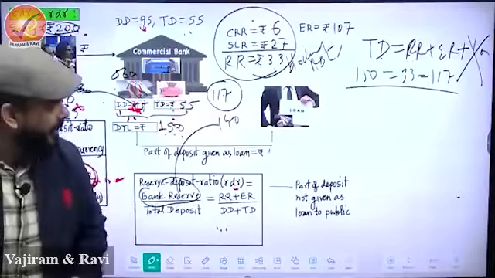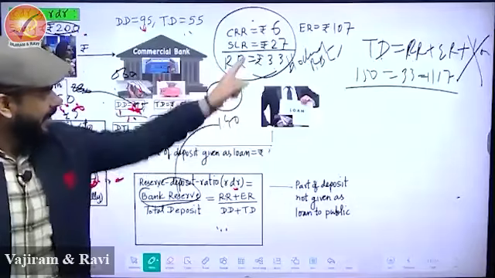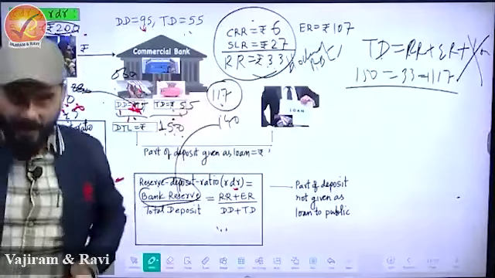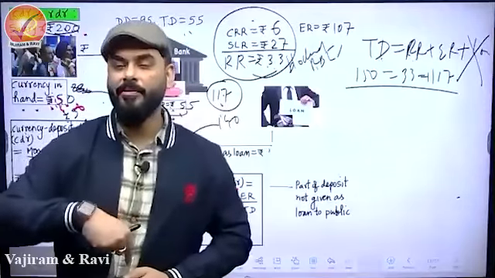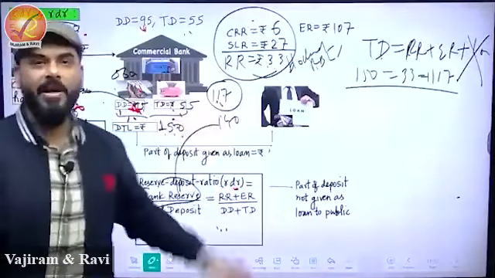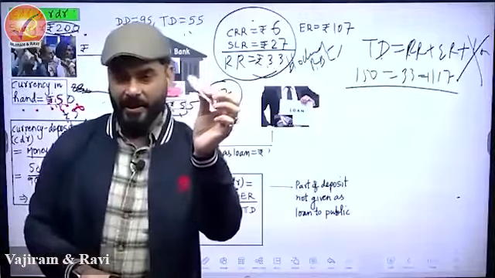Ab dekho magic. So the moment 150 reaches here, immediately this bank says my 33 is stuck, but I have got 117 in my hand, and I know that not everybody is going to come to me and take 117 at one go. See what bank will do. Bank will say, let me multiply this money. Because imagine bacho that this is 117.